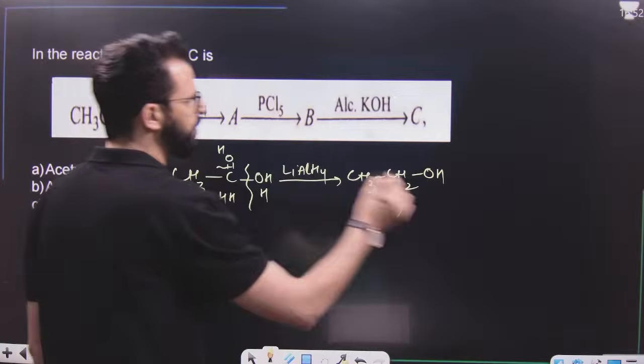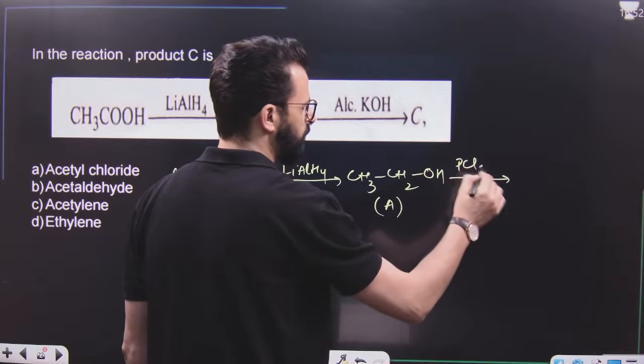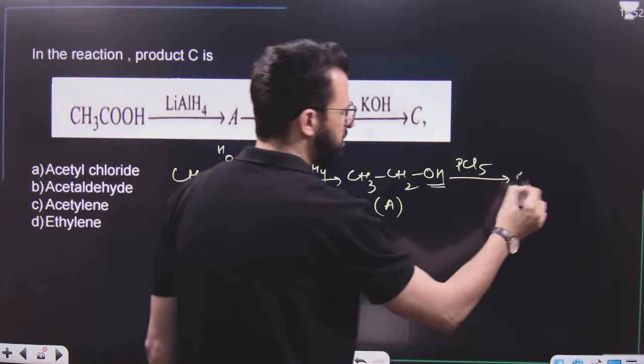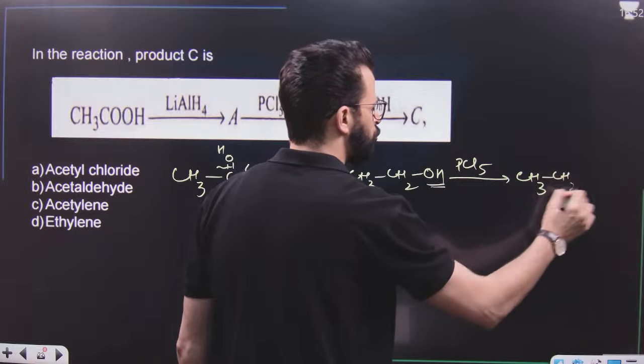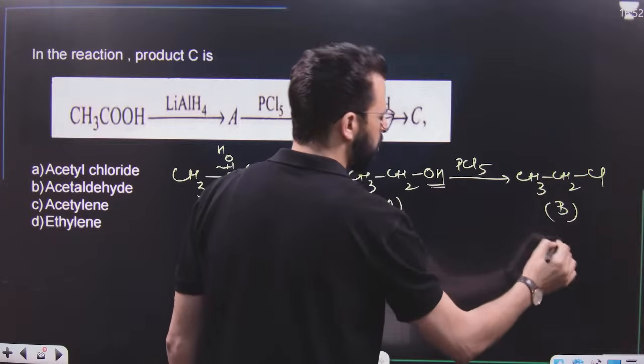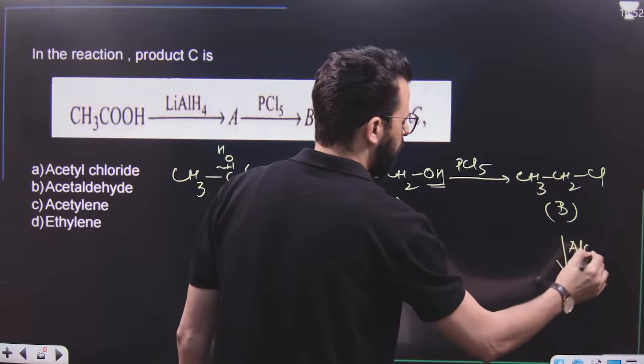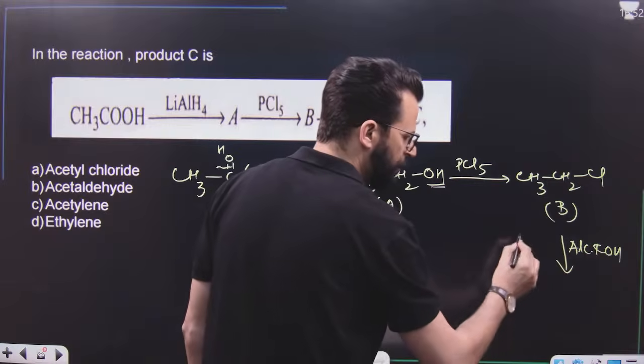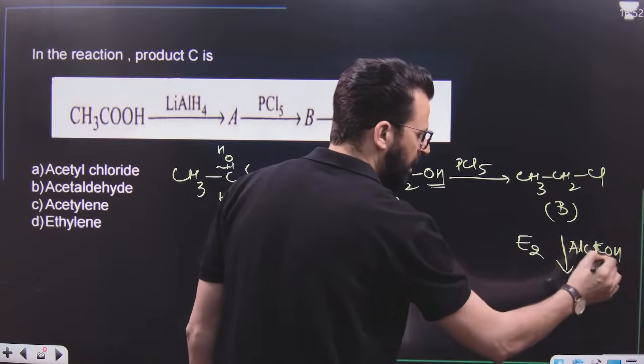This A on treatment with PCl5, what will happen? This replaces OH by Cl, so we will get CH3CH2Cl. So this is, dear students, B. This on treatment with alcoholic potassium hydroxide. Alcoholic potassium hydroxide will act as a strong base and there will be E2 reaction.